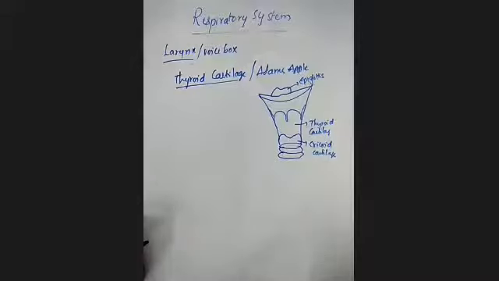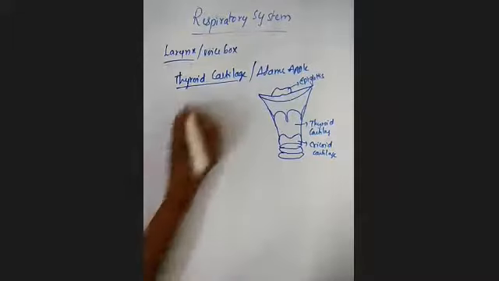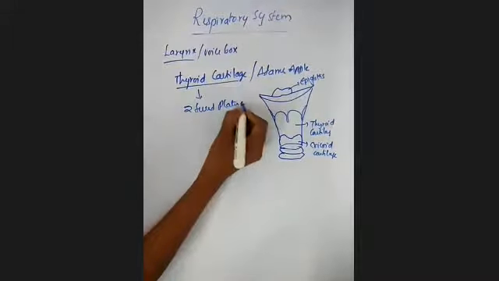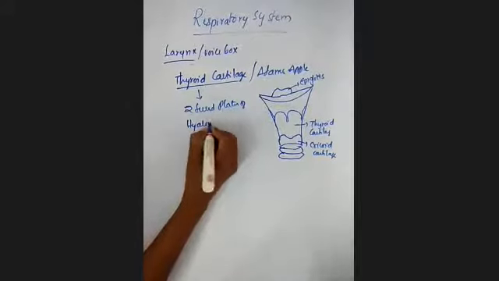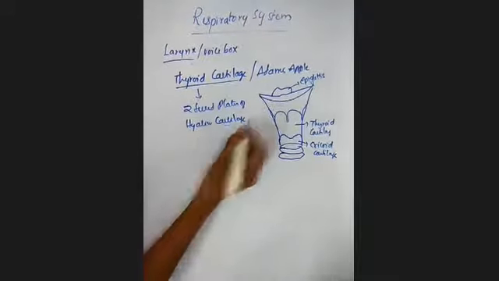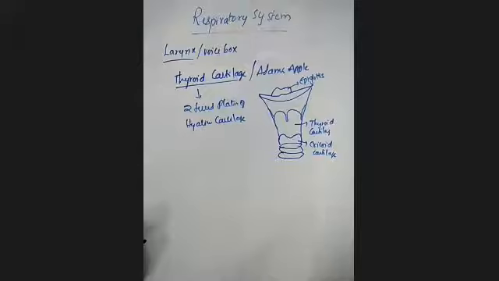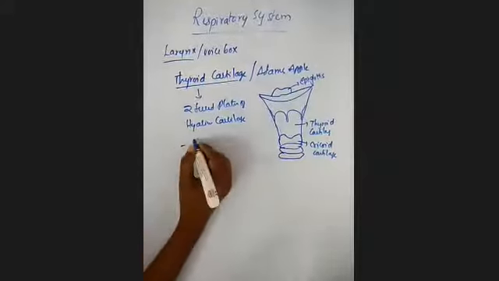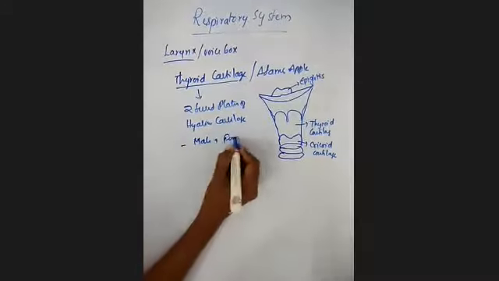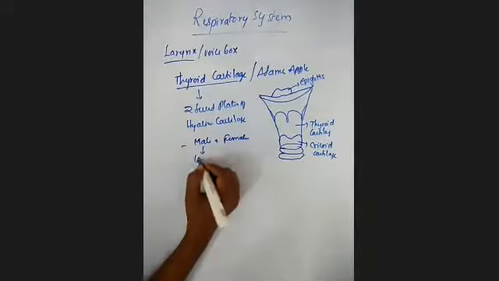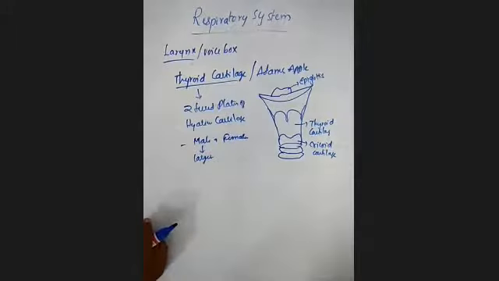This thyroid cartilage consists of two fused plates of hyaline cartilage, which forms the anterior wall of the larynx and gives a triangular shape. It is present in both males and females, but it is larger in males when compared to females.